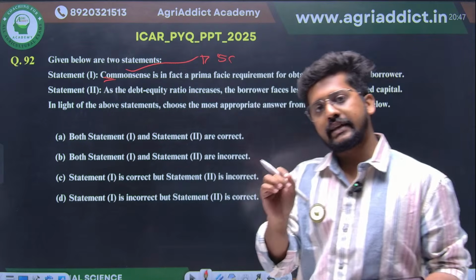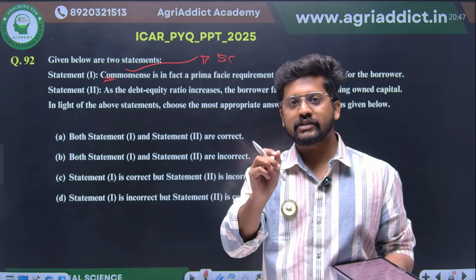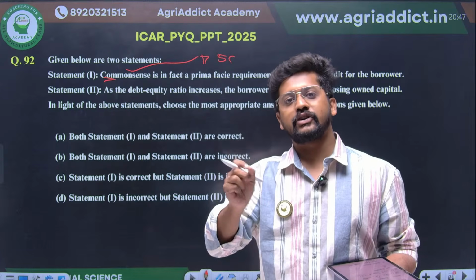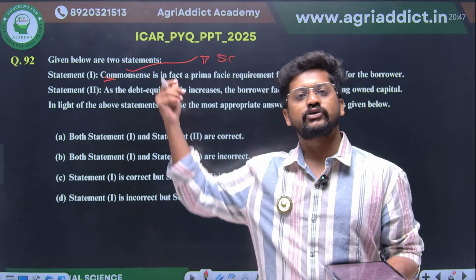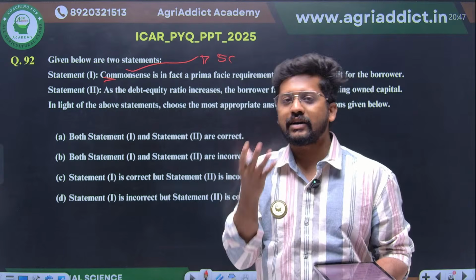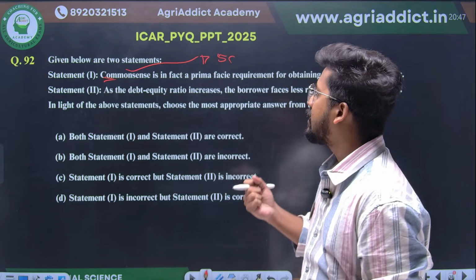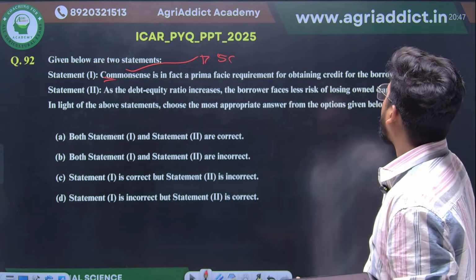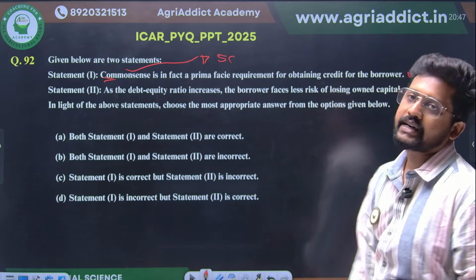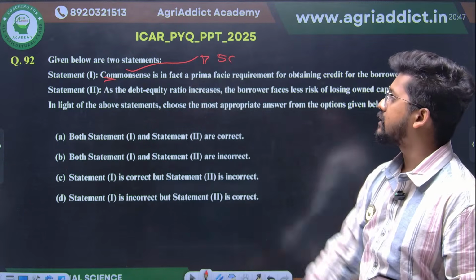And the first sentence on common sense in your Subbarao textbook is that common sense is actually the prima facie requirement. Even if you don't have any other things, you should have this, because this is the fundamental thing that you should have while you are going for credit, right? So common sense is in fact the prima facie requirement of obtaining credit for the borrower. This is a correct answer. Direct statement from the textbook.